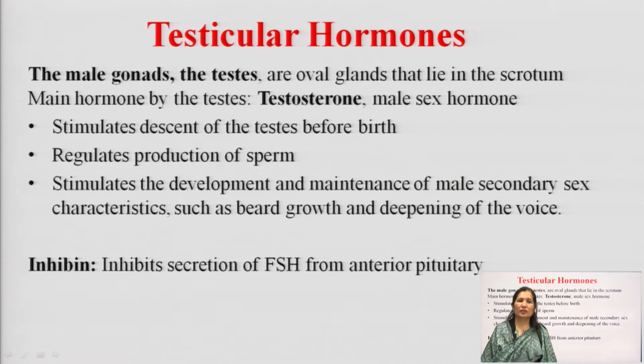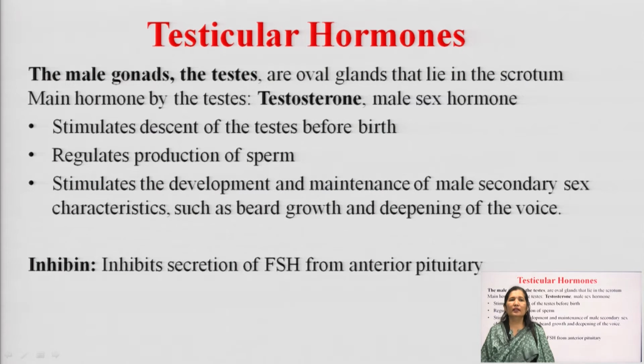Now, testicular hormones. The male gonads, testes, are oval glands that lie in the scrotum. Testes secrete mainly testosterone, which is the major male sex hormone.